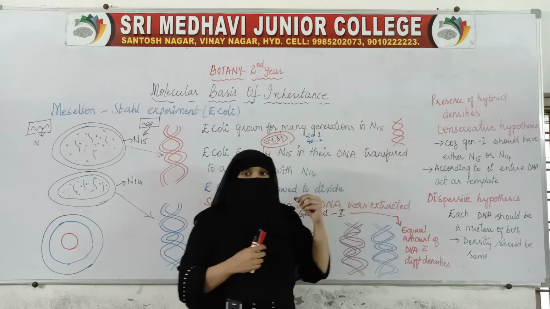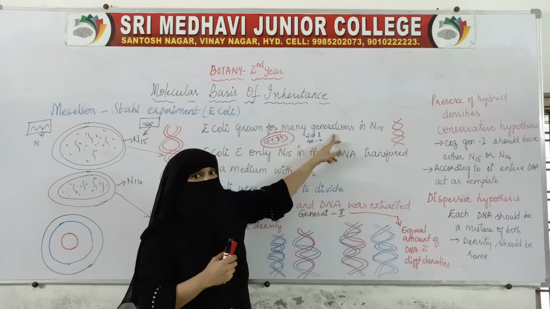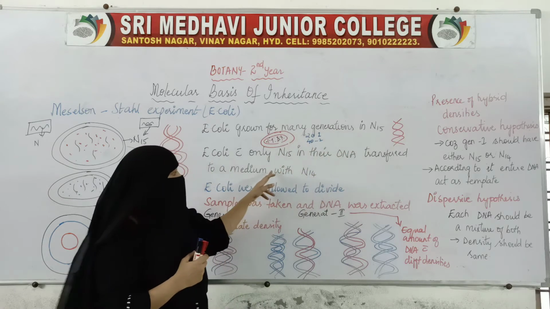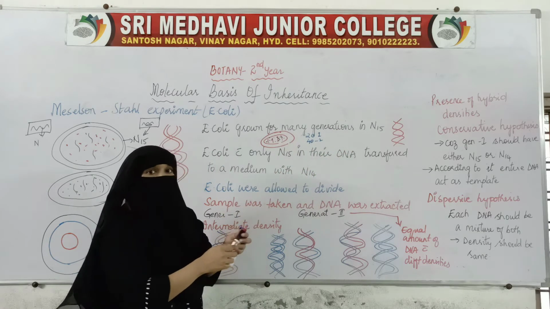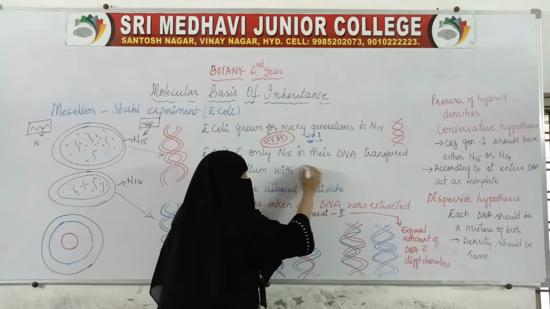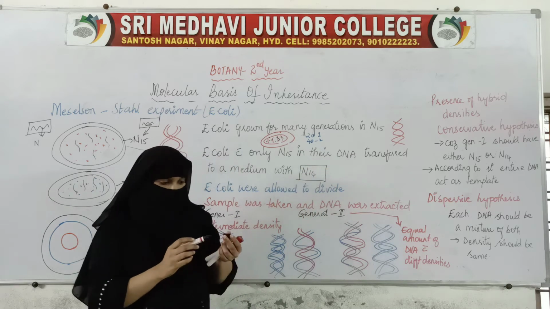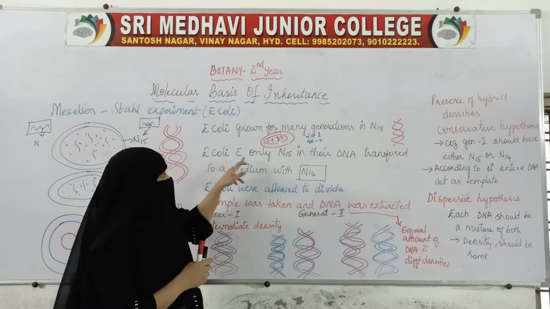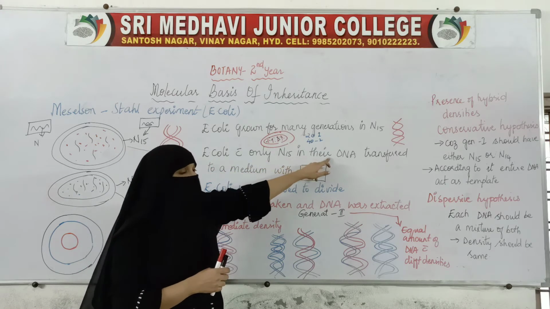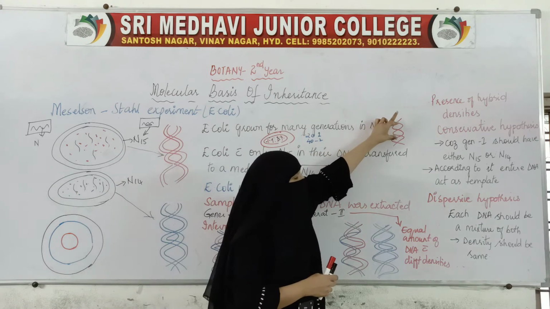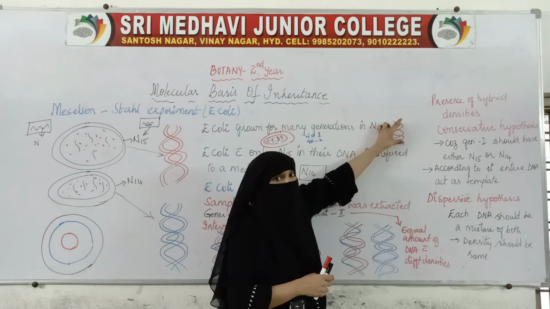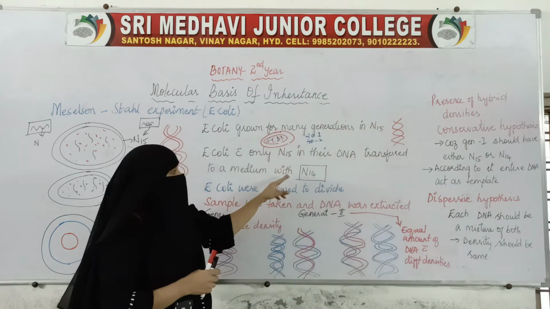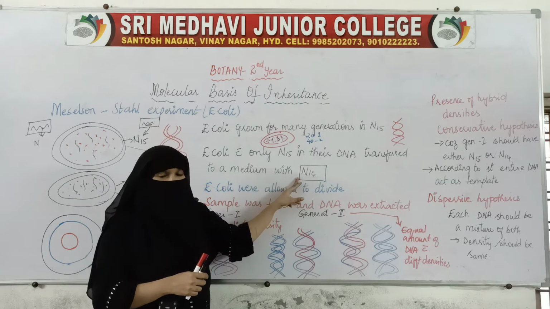Now these E. coli which were grown in N15 have been transferred to another medium, that is, N14. E. coli with only N15 in their DNA has been transferred to N14.